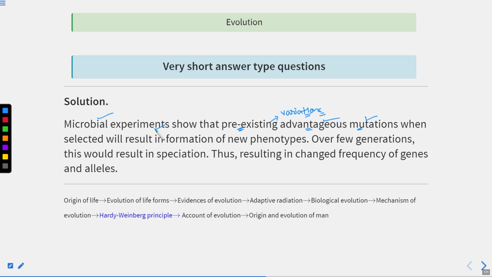So the microbial experiments show that pre-existing advantageous mutations, when selected, will result in the formation of new phenotypes. Over a few generations, this would result in speciation, because here a particular character is being selected. Only those bacteria that have the antibiotic resistance are selected, thus resulting in a change in the frequency of genes and alleles. So this is how mutation can cause speciation and lead to a change in the frequency of genes and alleles.